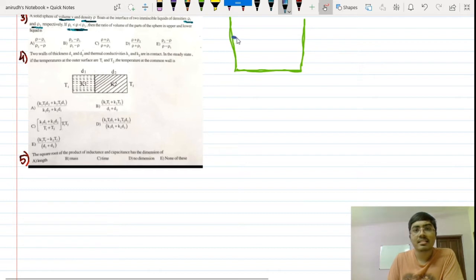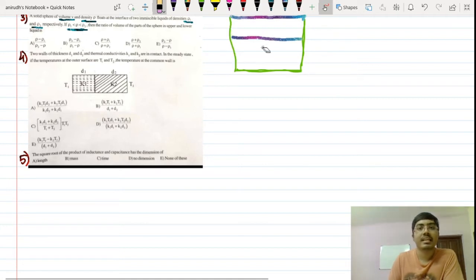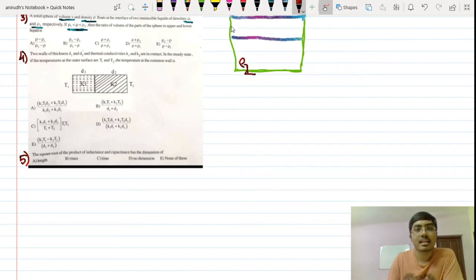Let us suppose that this is the interface between the two liquids, and these are the two liquids over here. This has a density of say rho 1, and this has a density rho 2. Whichever has more density, rho 2 has more density, so it will be lying down, right? So this is my sphere.